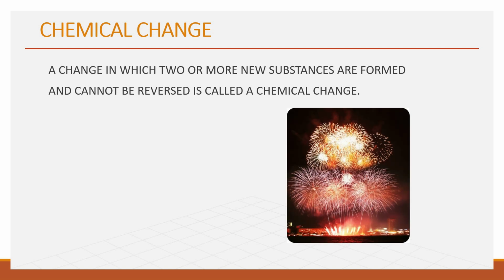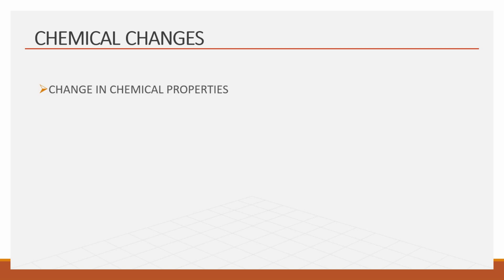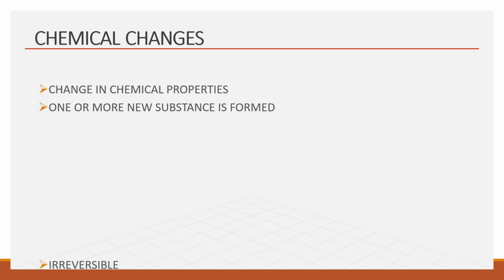As you can see in the picture where fireworks are shown, this is a very good example of chemical change. So in a chemical change, there is change in chemical properties of a substance. One or more new substance is formed. In most of the cases, it is irreversible. It is a permanent change.